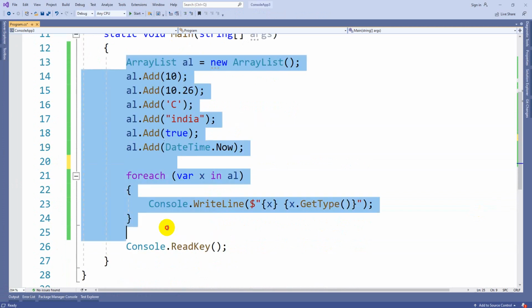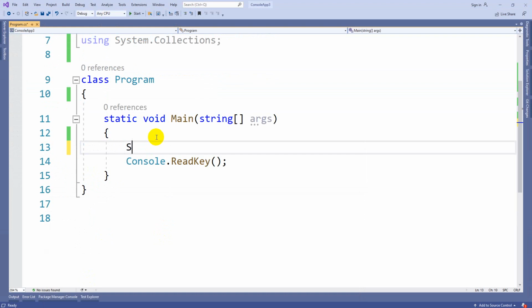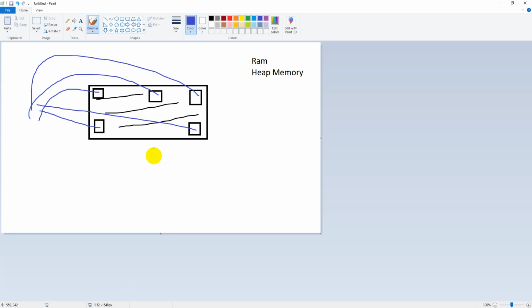Now next, let us go for stack and queue. The second one is stack and another one is queue. So Stack s1 = new Stack(). Guys, you have already studied stack. Stack is a data storage where elements are stored in the order of last in, first out. So it is one-way directional. It is going to be like this.